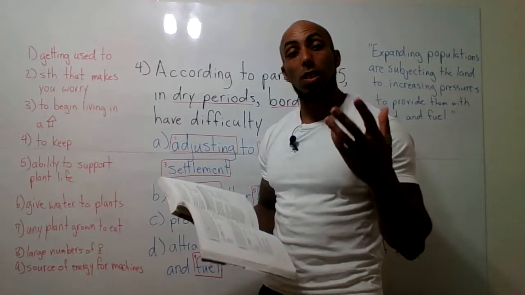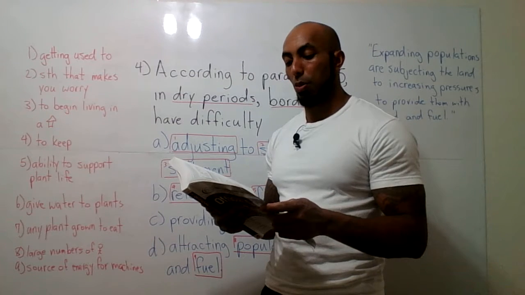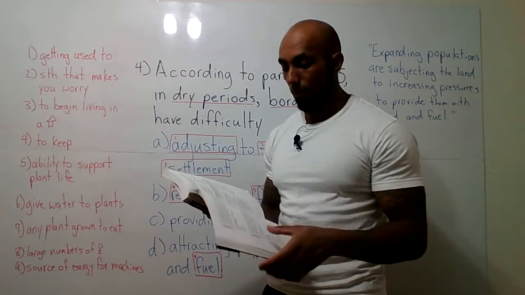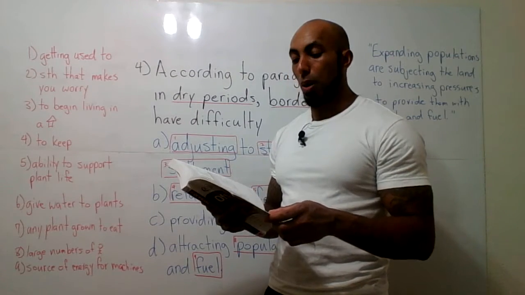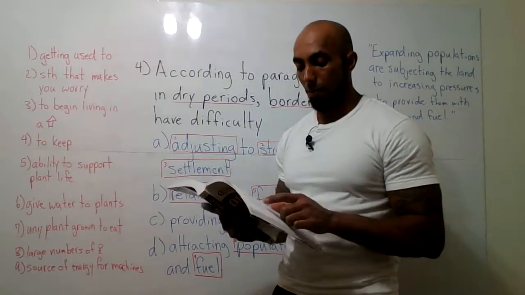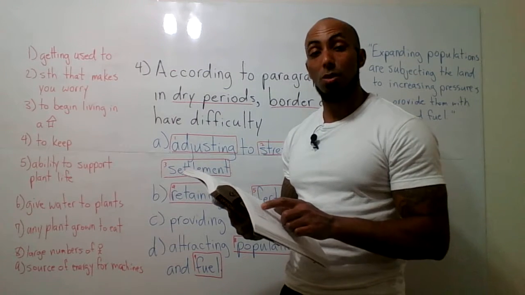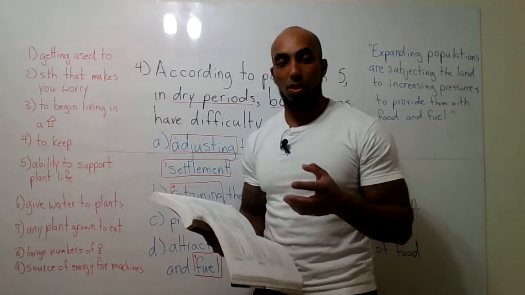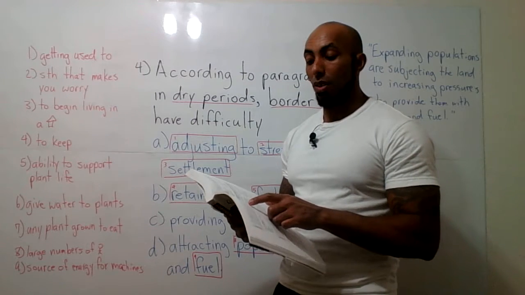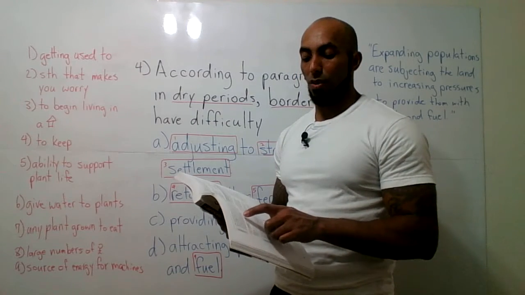Expanding populations, which means populations getting bigger, are subjecting the land to increasing pressures to provide them with food and fuel. In wet periods, or periods with a lot of rain, the land may be able to respond to these stresses or deal with these stresses. During the dry periods that are common phenomena along the desert margins, which means all deserts have a dry period where there's very little rain, the pressure on the land is often far in excess of its diminished capacity, and desertification results.